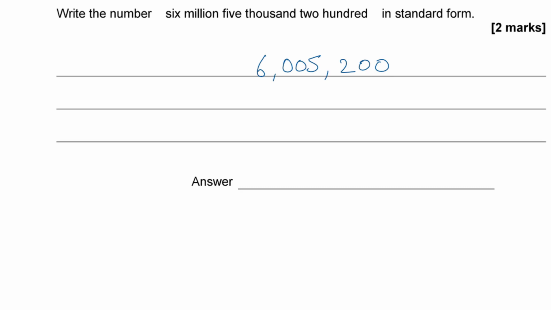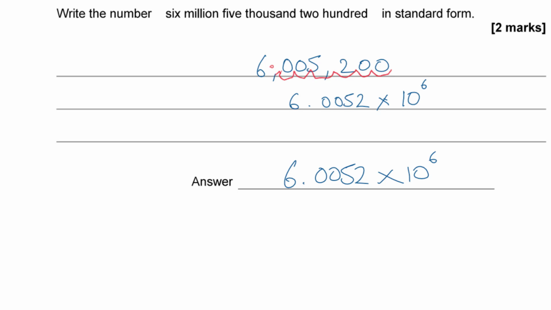Now we can try and write it in standard form. So we're just going to write all the digits: 6.0052. I can forget about the last two, so I'm not going to change it either way. So times 10 to the power of what? If the decimal point starts here and we end up 1, 2, 3, 4, 5, 6, we're going to move it 6 jumps to get it there, aren't we? So that's times 10 to the power of 6. So my answer is 6.0052 times 10 to the 6.